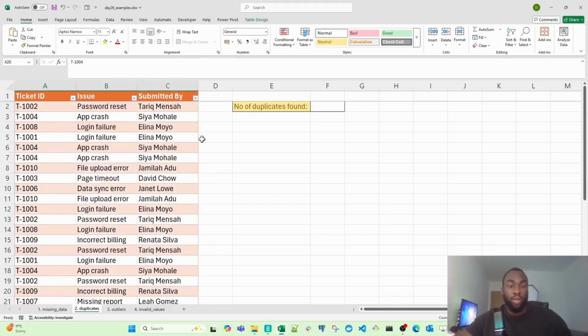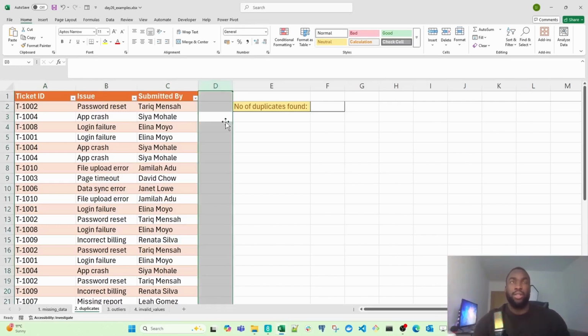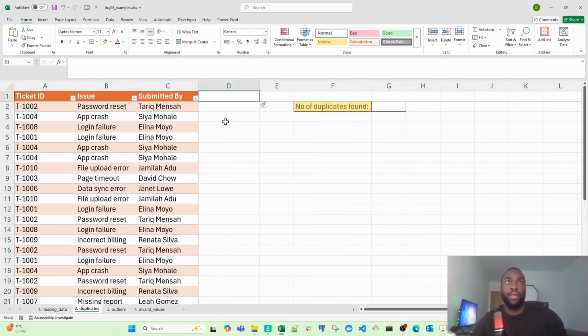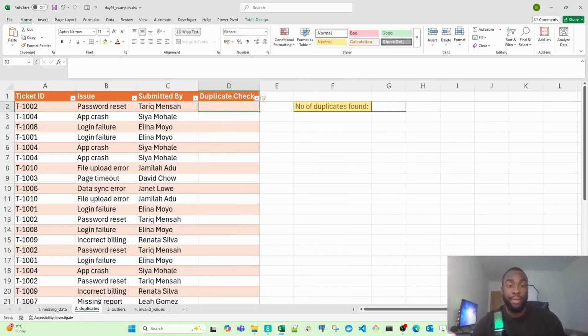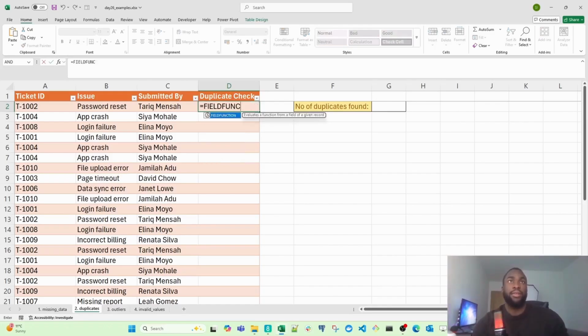So what we're going to do is create a new column. I'm just going to add a new column in, and then I'm going to type in duplicates check. Then I'm going to use the IF function, and I'm going to add the COUNTIF function inside the IF function.